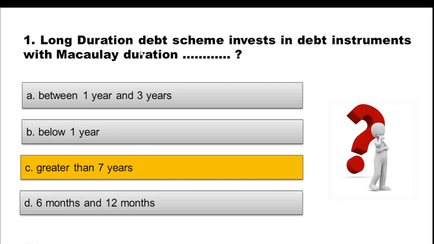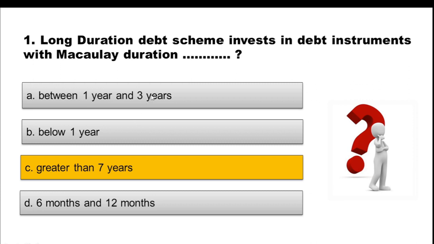Now comes where exactly the question is targeting. Long duration debt scheme, as per SEBI mandate, must invest in debt instruments which have Macaulay duration greater than 7 years. So not less than 7 years will be valid. Even if it is more than 3 years, it won't be valid. It should be greater than 7 years.